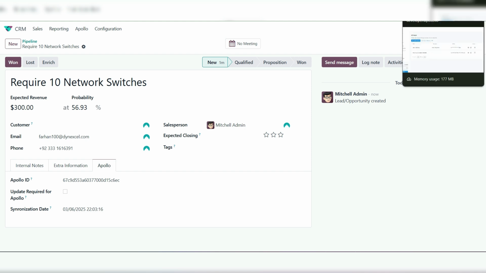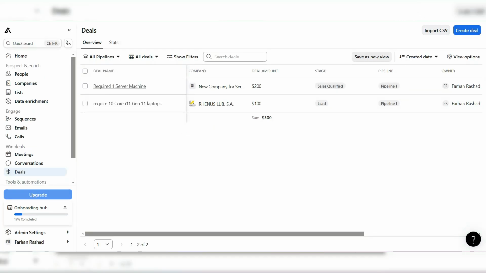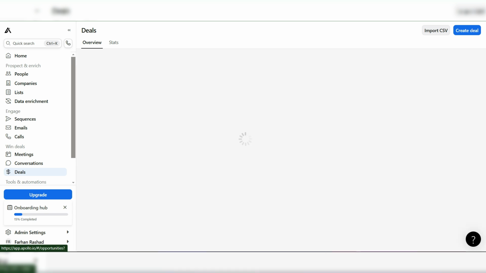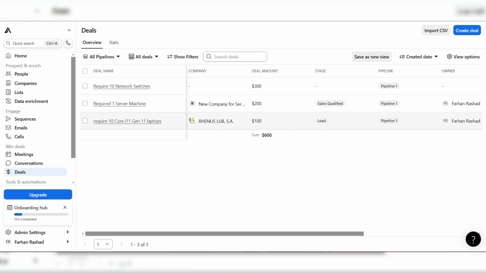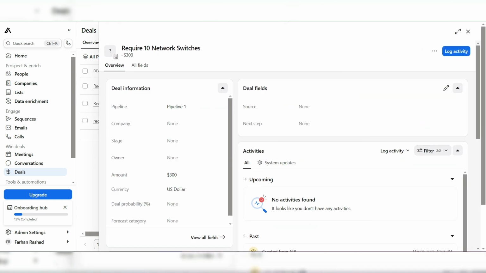So go back to the Apollo connector and Apollo account and click on the deal, and you can see there are three deals over here. When I click on this deal, you can see over here the amount.